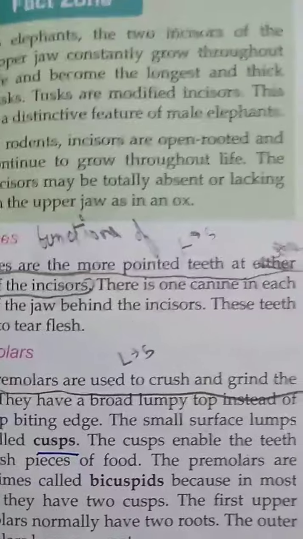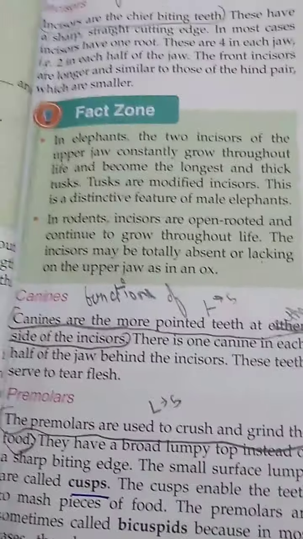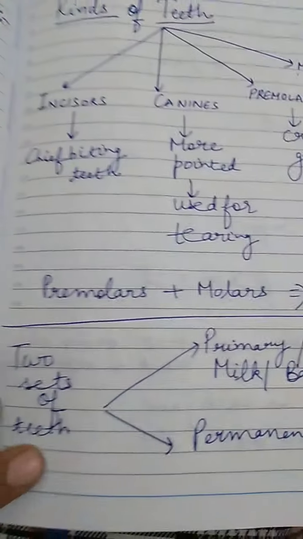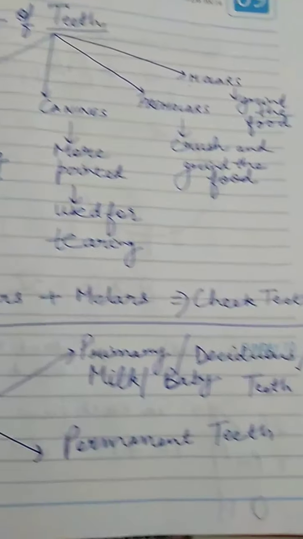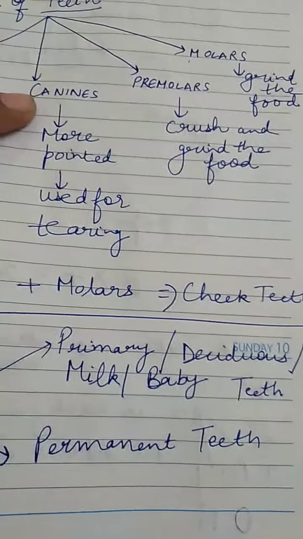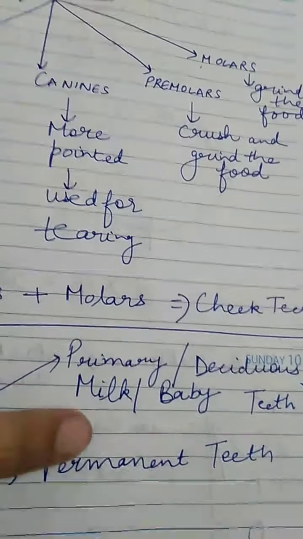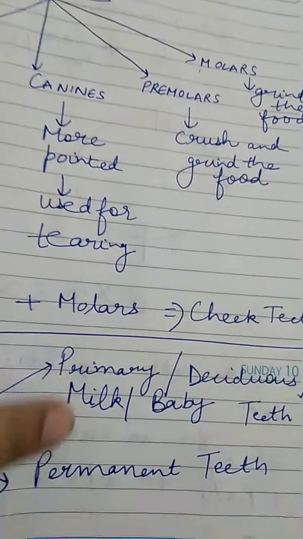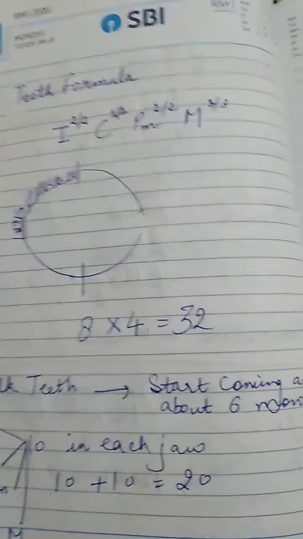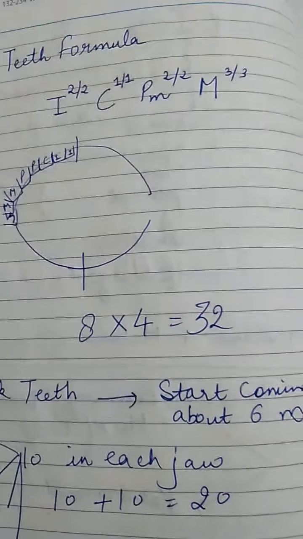Now let us see the 2 types of teeth present in the whole lifetime of human beings, that are primary teeth and permanent teeth. Here are the 2 sets of teeth: primary teeth, also known as deciduous, also known as milk teeth, also known as baby teeth. And the second set is the permanent teeth. When do primary teeth come? Primary teeth, or you can say the milk teeth, start coming at about 6 months, when the baby is 6 months old.